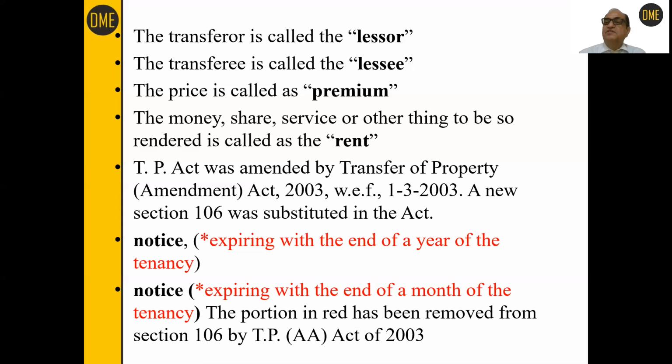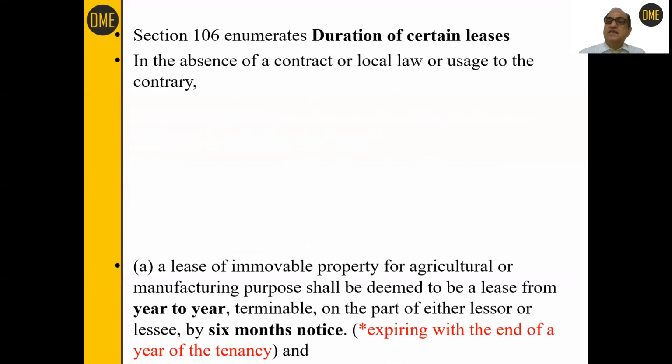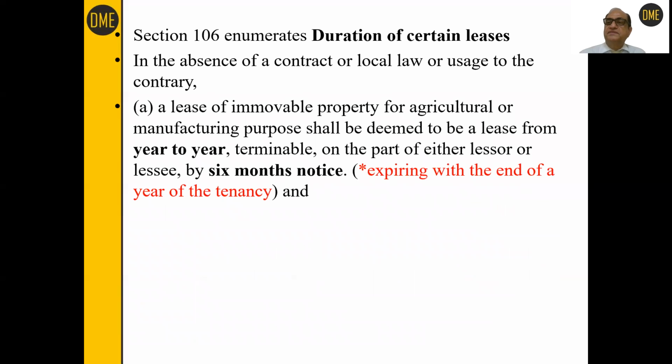Likewise, monthly tenancy also. Suppose you have sent this notice on the 25th of the month, but it was received by the tenant on the 27th. So again, that period is not expiring with the end of the month. So looking into these problems, the government has amended the Transfer of Property Act, and this portion shown in red, that notice should expire with the end of the year or end of the month, has now been deleted.